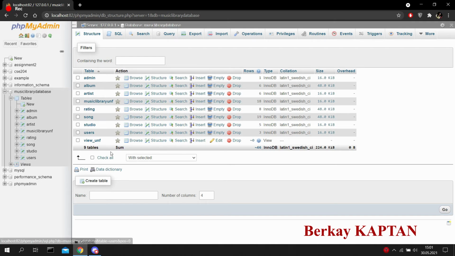We have a total of 9 tables. One of them is a view of the UNF, one of them is the UNF of the table, the UNF of our database. Also, we have 66 rows in our database.